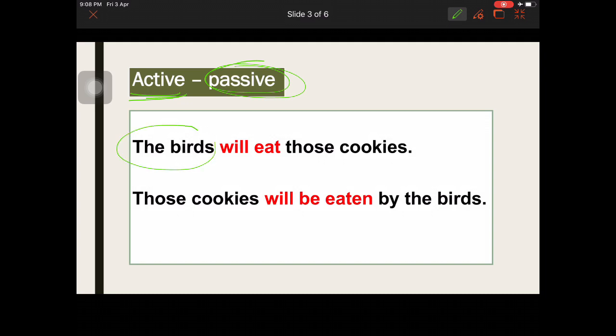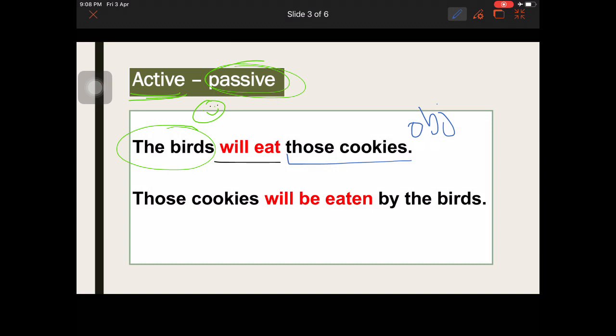One more time, the birds is my first idea, or as I call it, the doer, the person who does the activity, okay? Next one, will eat, that is my verb, in future, will eat. And finally, you need to use a what? The object, those cookies, okay? So one more time: the birds will eat those cookies. Pretty basic idea in future, not difficult to understand.